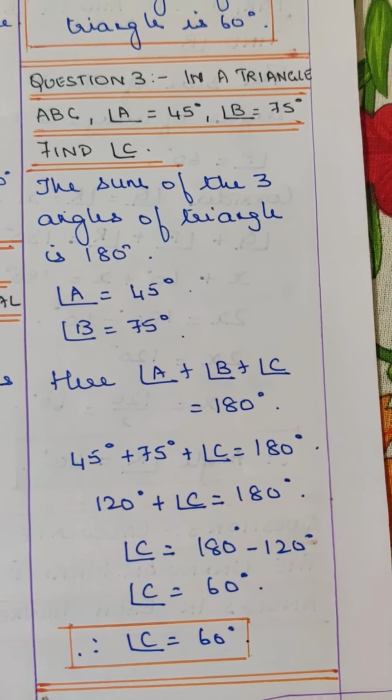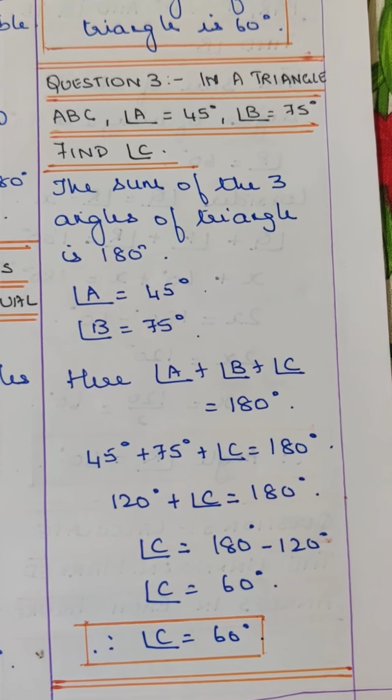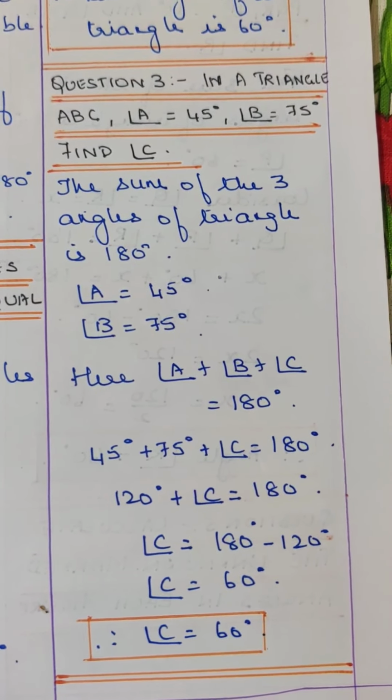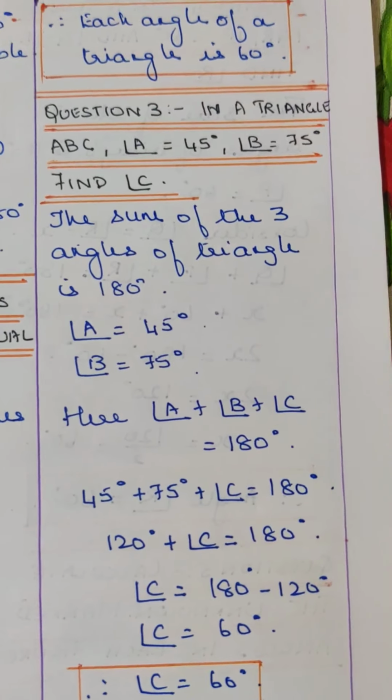Angle C is equal to 180 degrees minus 120 degrees. Therefore C is equal to 60 degrees. Therefore the required angle C is equal to 60 degrees. Hope it is clear.